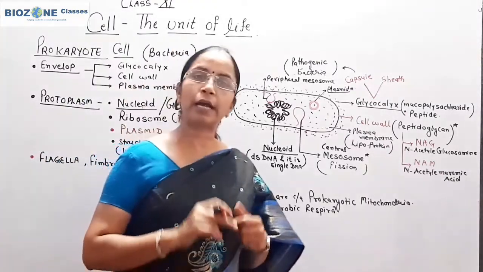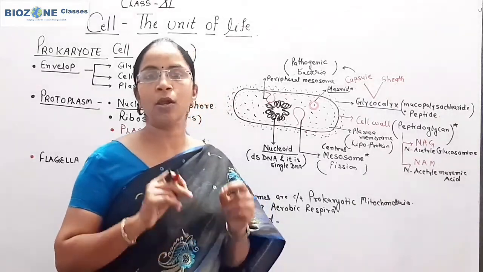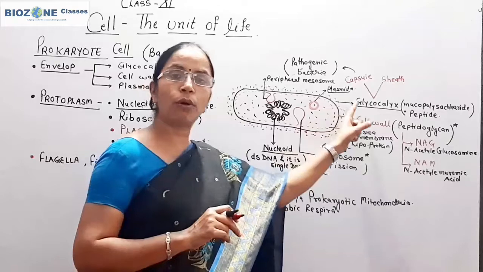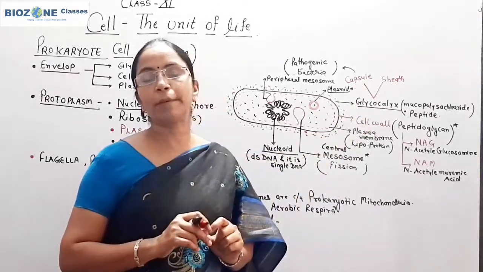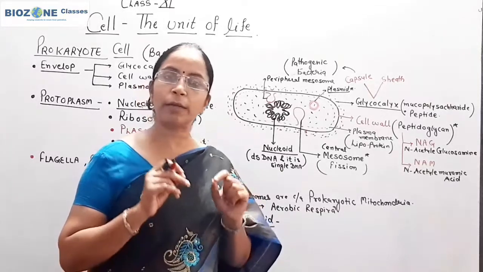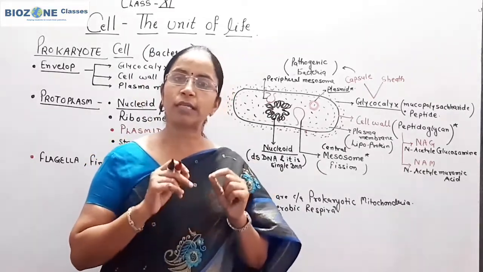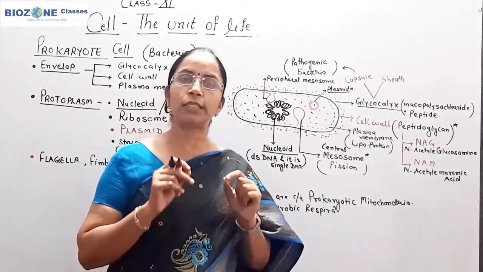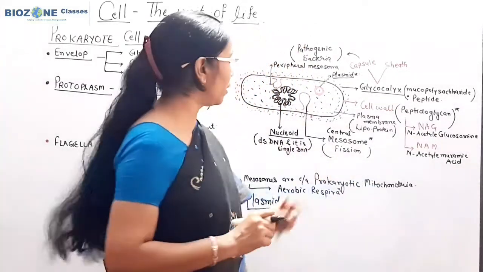Plasmid, you remember, is the extra chromosomal part of the prokaryotic cell or bacterial cell. Plasmids are only present in bacteria. No other cell shows the presence of plasmid. So whenever a question asks regarding plasmid, the question is related with bacteria.